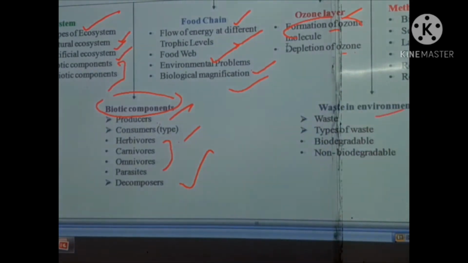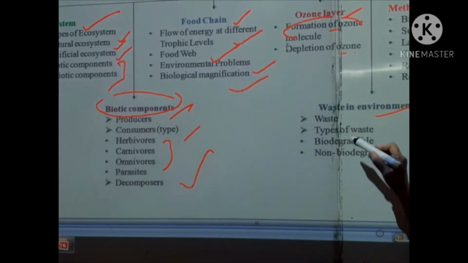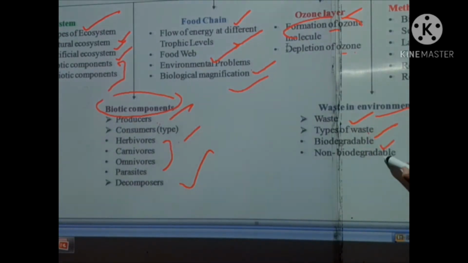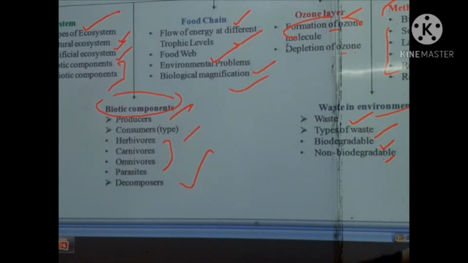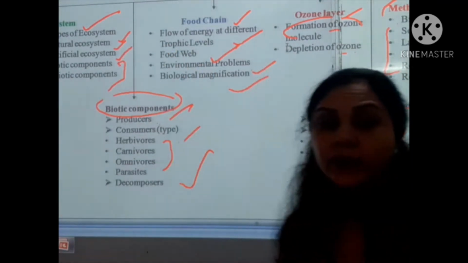The waste in environment, what is waste? The types of waste, biodegradable and non-biodegradable. And the last one is the methods of garbage management, like biogas, sewage treatment. These are the different methods which are used to manage the waste. So first I am starting here the ecosystem.